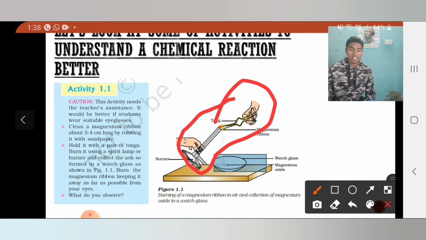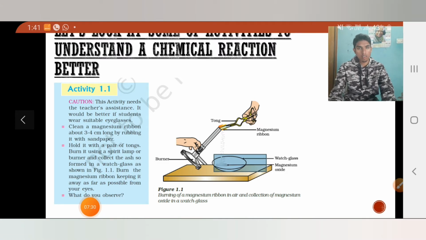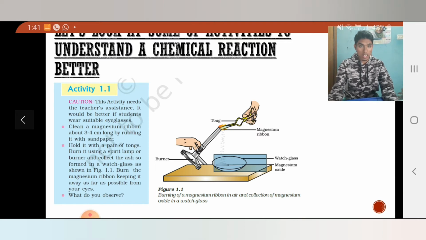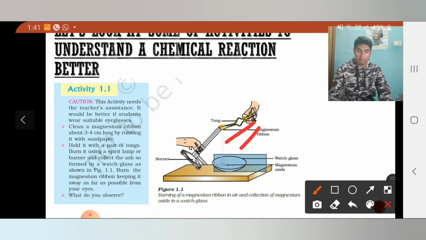So just imagine this activity in your mind. Just think what will happen if you do so. What will happen if you take this setup? Okay, now we are burning this magnesium ribbon on a Bunsen burner. So when you burn this magnesium ribbon with the Bunsen burner, white ash starts falling. So we have to collect this white powder in a watch glass. So when you are holding this magnesium ribbon, don't forget to hold it with a pair of tongs. Don't hold it with your hand. Okay, your hand might get burned.